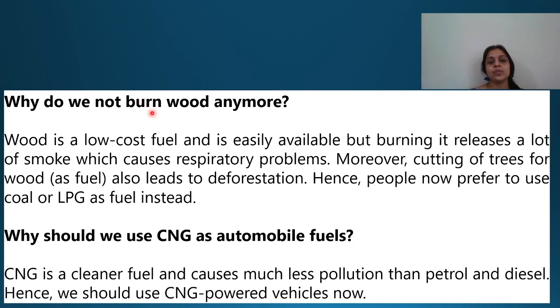So coming to why do we not burn wood anymore? Wood is a very low cost fuel, easily available, but burning will release a lot of smoke which causes respiratory problems. Moreover, cutting off trees leads to deforestation. Hence people do not prefer burning wood. They go for alternatives like coal as well as LPG. So, why should we use CNG as automobile fuel? CNG is a cleaner fuel and causes much less pollution than petrol and diesel.